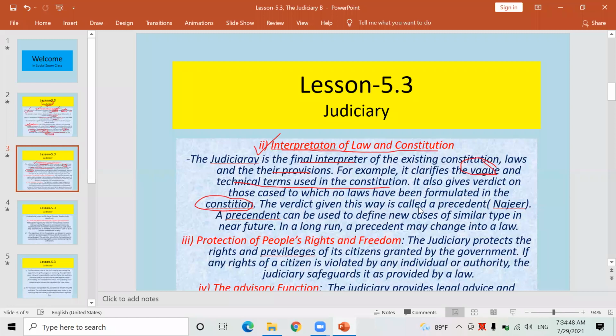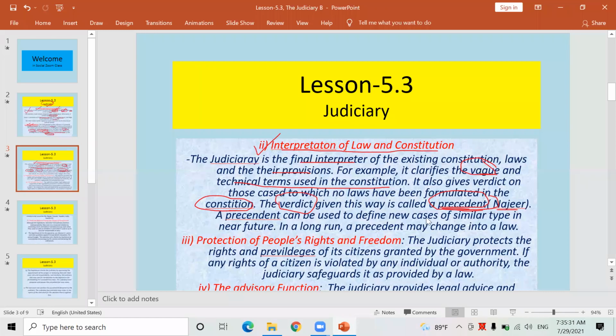The verdict given in this way is called precedent. Look here, Nazir in Nepali. It means if there is no law to decide or handle a particular case, then immediately the judges of the judiciary formulate the laws to handle and solve that particular case filed in a court. It is known as precedent. By using such immediately formulated laws, if any decision is given by the court, it is known as precedent, and in Nepali it is called Nazir.